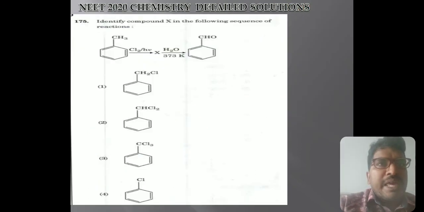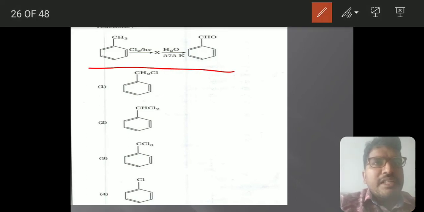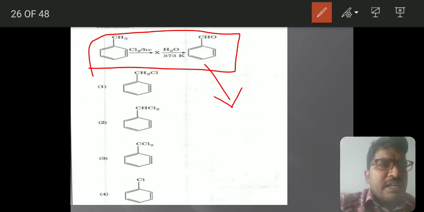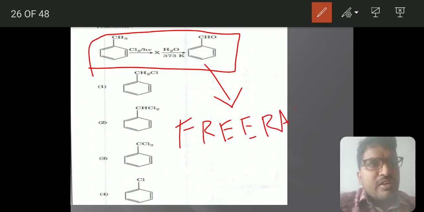Identify compound X in the following sequence of reactions. You can consider this under the preparation of benzaldehyde, or you can consider it as the free radical mechanism of halogenation.